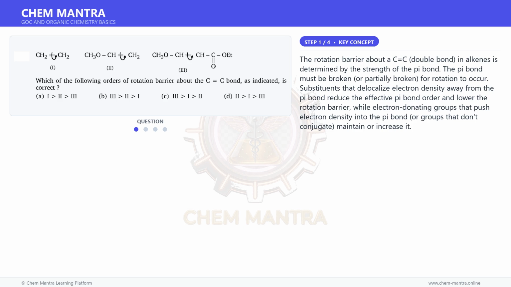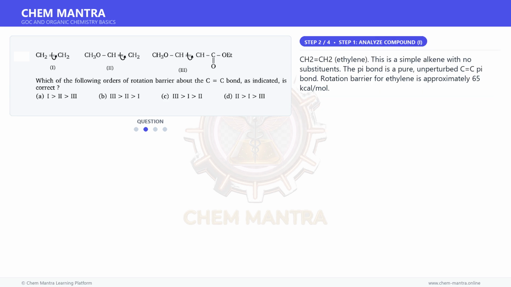The rotation barrier about a C=C double bond in alkenes is determined by the strength of the pi bond. The pi bond must be broken or partially broken for rotation to occur. Substituents that delocalize electron density away from the pi bond reduce the effective pi bond order and lower the rotation barrier, while electron-donating groups that push electron density into the pi bond, or groups that don't conjugate, maintain or increase it. Moving on to the next step.